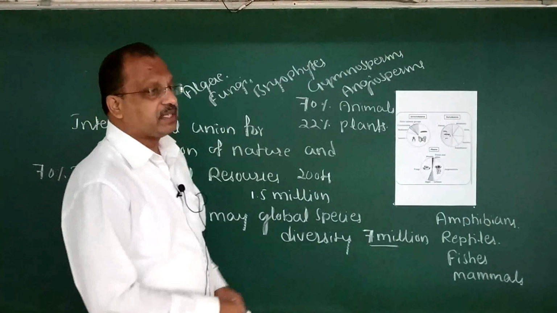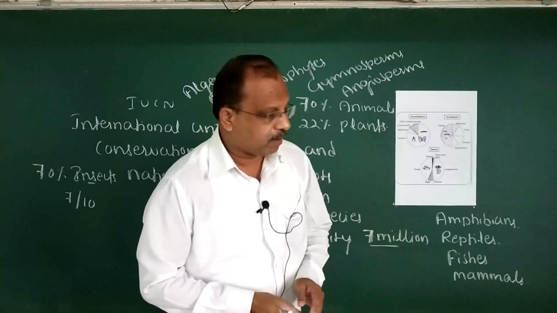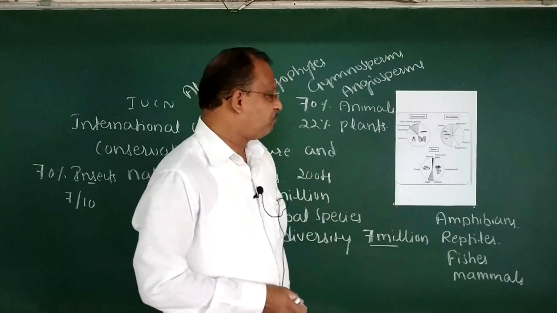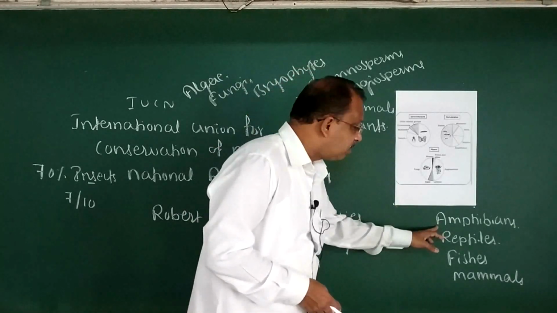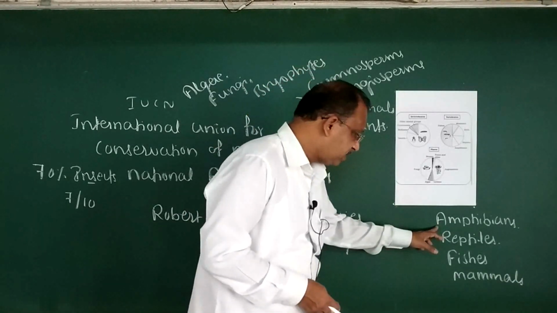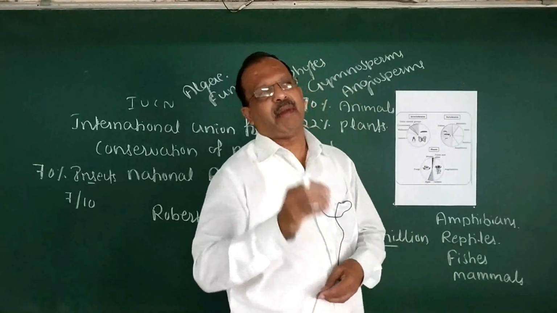So, class Insecta is one of the biggest classes under phylum Arthropoda. Fungal population is quite more. It is more than the combined species of amphibians, reptiles, fishes and mammals.